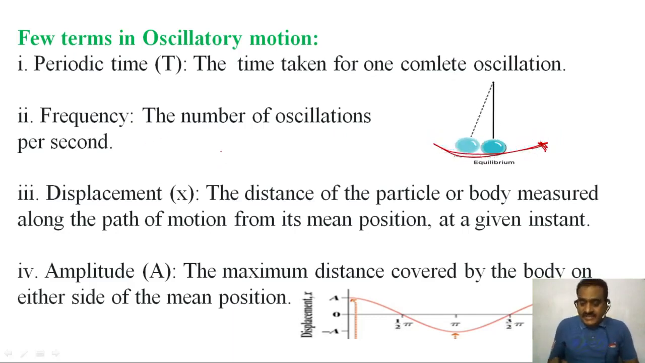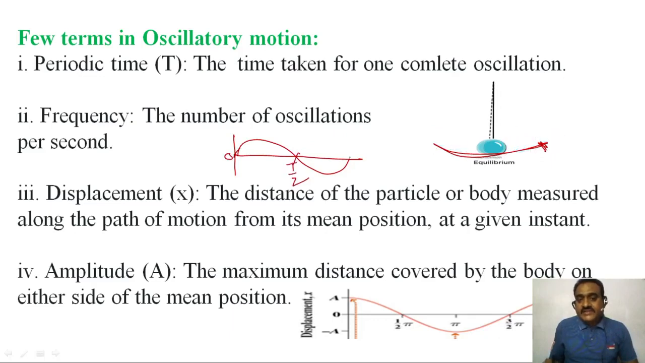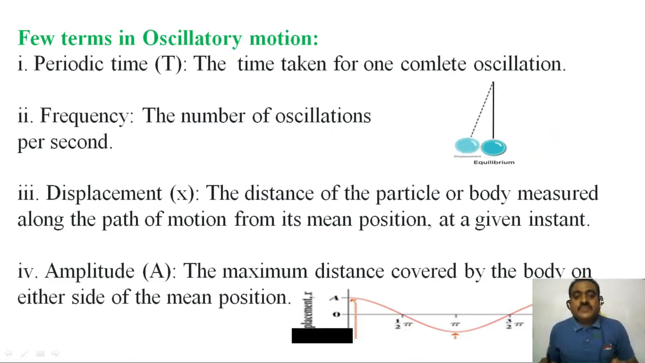Or we can take, for example, this sine curve. This is the origin. From this origin to this is half of the time period. So this is the complete time period, that is one complete oscillation. The time taken for one complete oscillation is called periodic time or time period. It is represented by capital T.